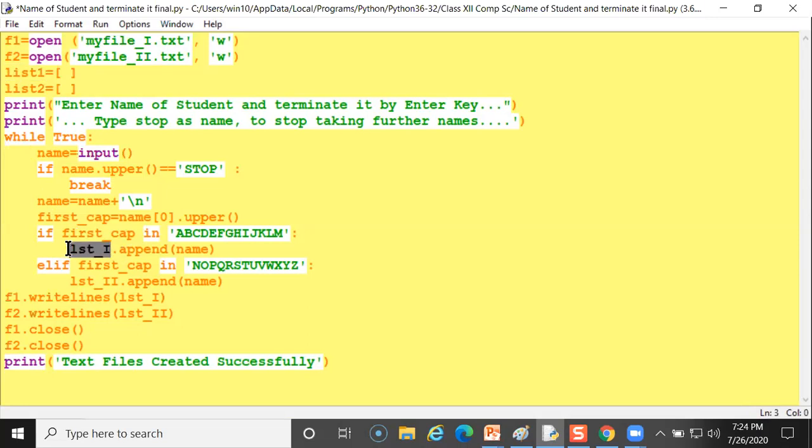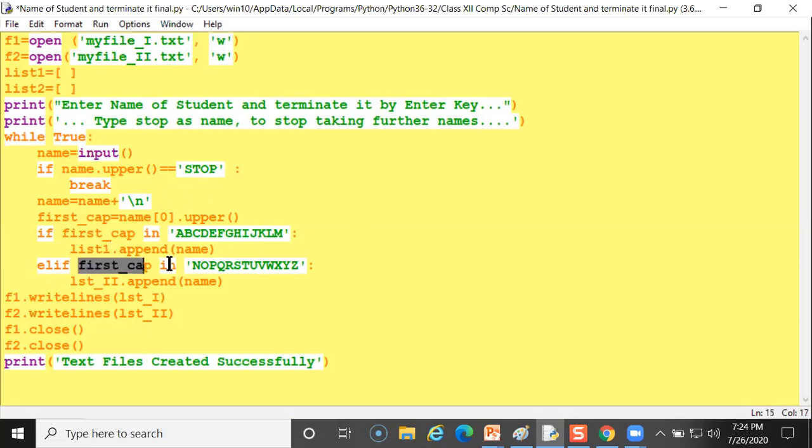So I am using list1.append(name). It will append the name. Append the name means first you input one name, and second you can add after the first name. That is called append. So elif first underscore cap in, this is the second.